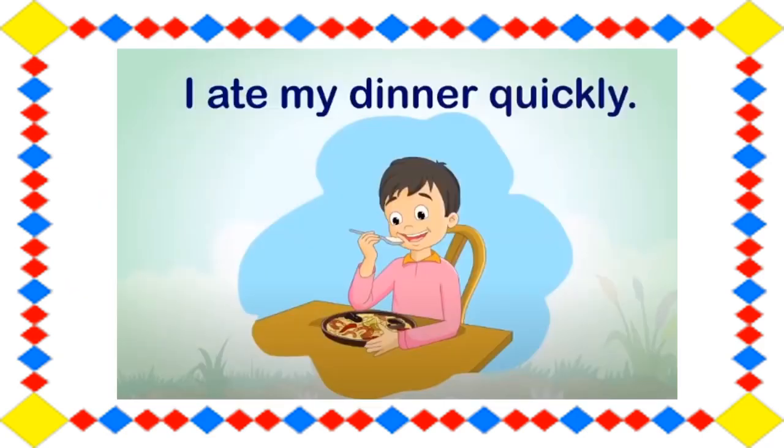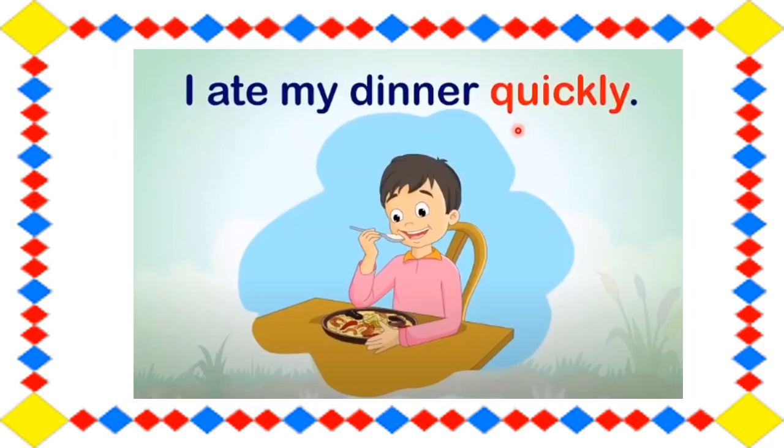Let us read the sentence. I ate my dinner quickly. Now here, as we can see, this quickly is telling us how the dinner is eaten. So it is eaten how? Quickly, right?